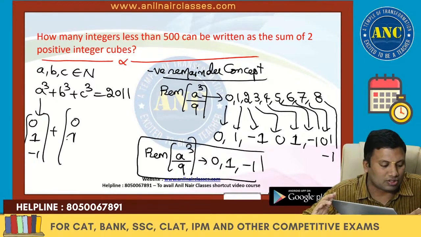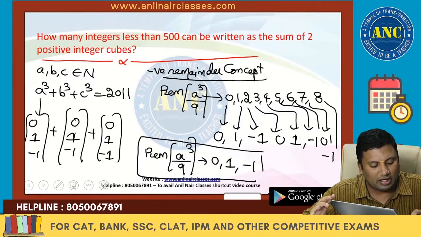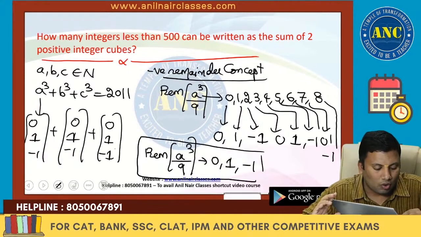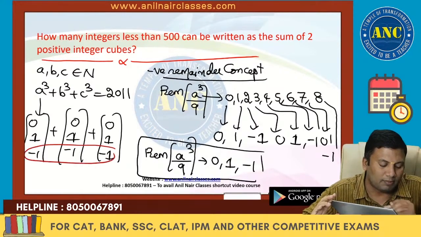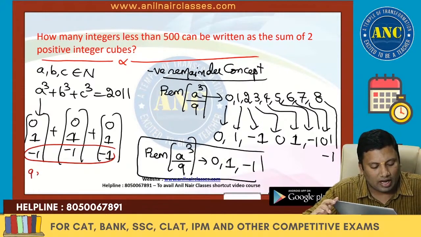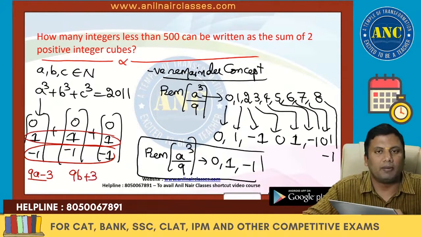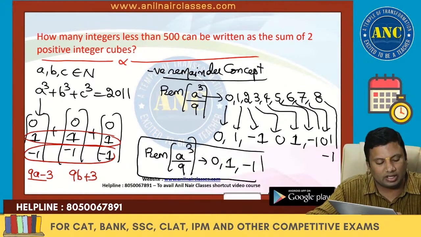Similarly for b also, all the possible remainders are 0, 1 and minus 1. What is the lowest remainder that is possible? Minus 1, minus 1, minus 1, which is minus 3. So the answer can be of the form 9a minus 3. What is the highest remainder that is possible? Plus 3. Remainders oscillate between minus 3 and plus 3.